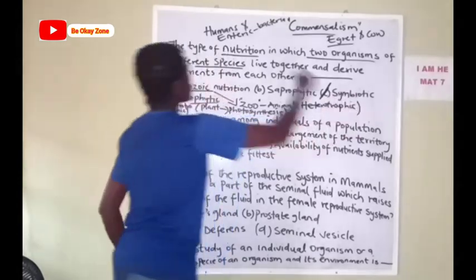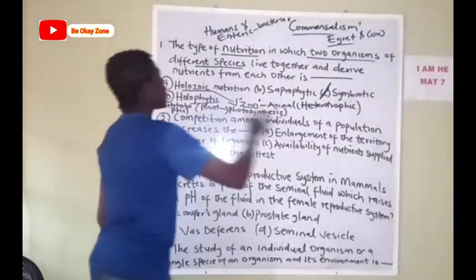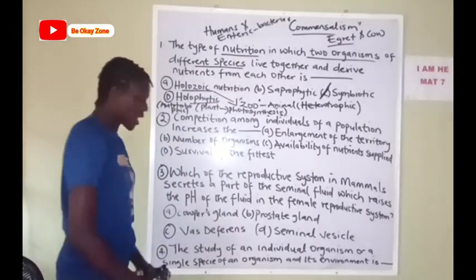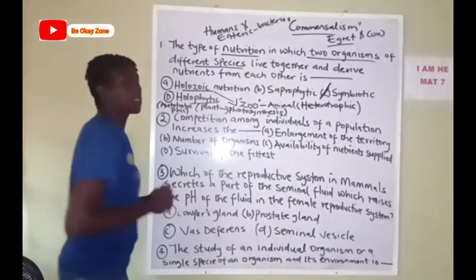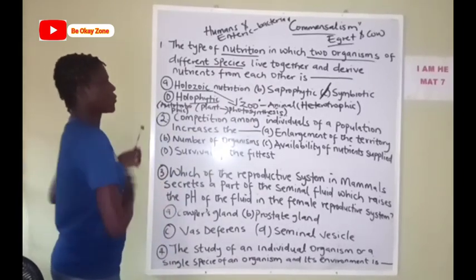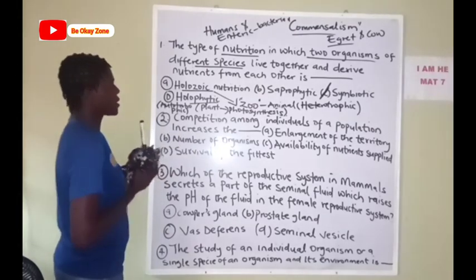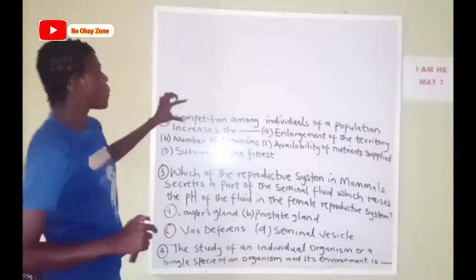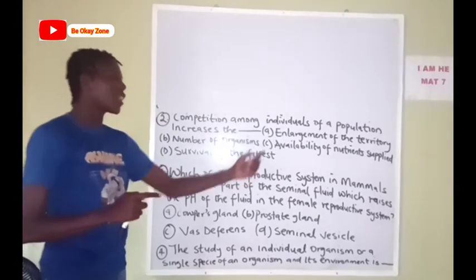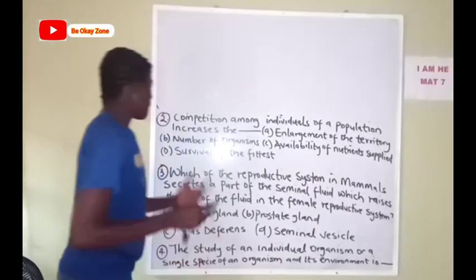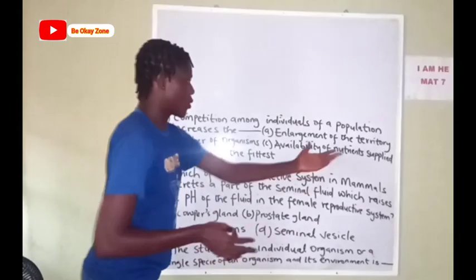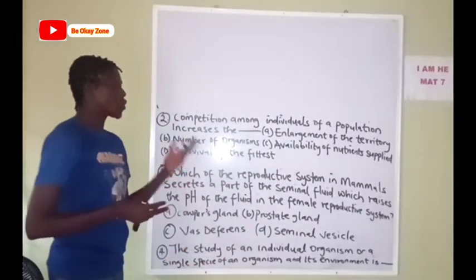Now symbiotic is talking about the type of nutrition in which two organisms of different species live together and derive nutrients from each other, okay? So our answer there is the symbiotic relationship. So the next question, let me clean it for a better understanding. It says: competition among individuals of a population increases the dash. A, the enlargement of the territory; B, number of organisms; C, availability of nutrients supplied; D, the survival of the fittest.